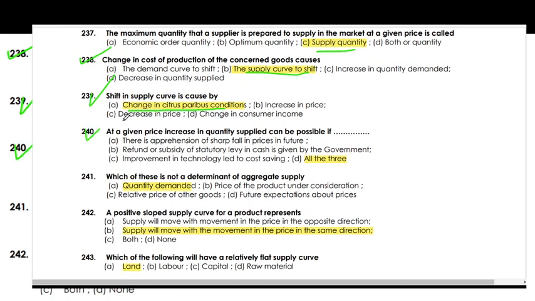At a given price, an increase in quantity supplied is possible if all of these: there is apprehension of a sharp fall in price in future, a refund or supply statutory levy on cash given by the government, and improvement in technology.